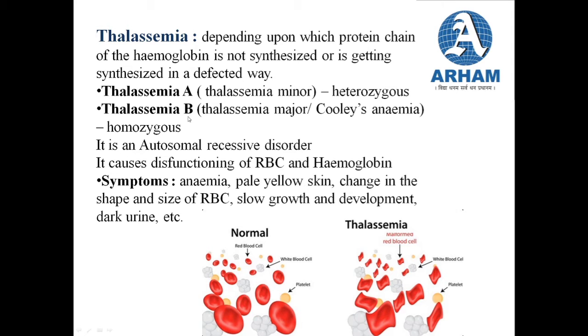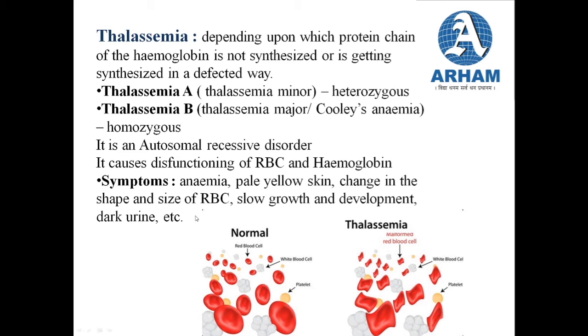Okay, now what happens in this? In thalassemia, the bone marrow cells that synthesize RBC and hemoglobin do not work properly, and the hemoglobin that is synthesized is again faulty. As you can see over here, these are the normal blood cells and these are the malformed blood cells in case of thalassemia. So the bone marrow that produces RBC does not work properly, so the RBCs are not formed properly, and even the hemoglobin that is synthesized is faulty.